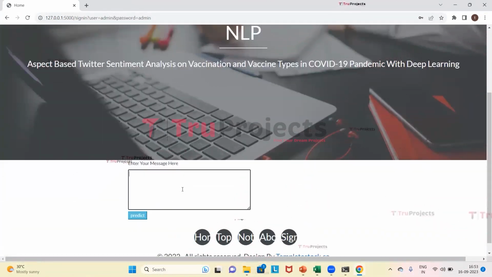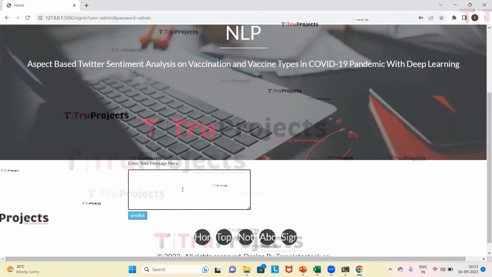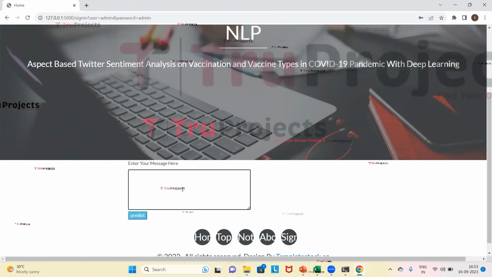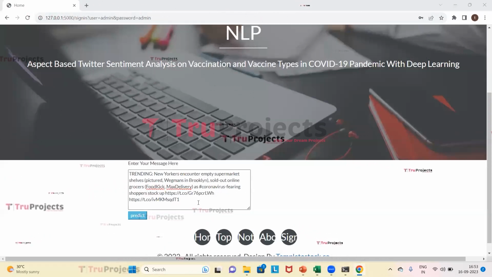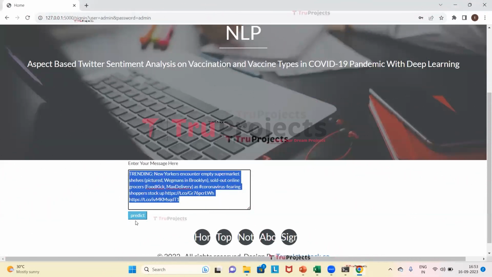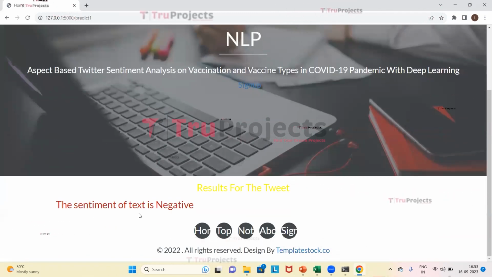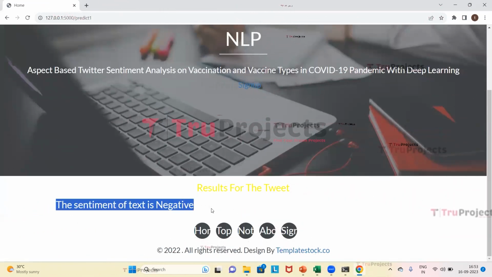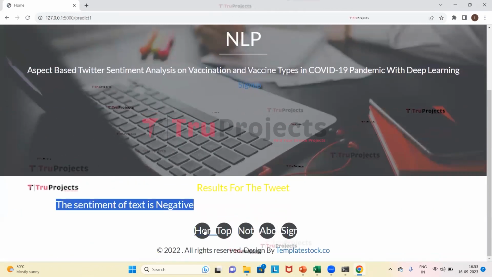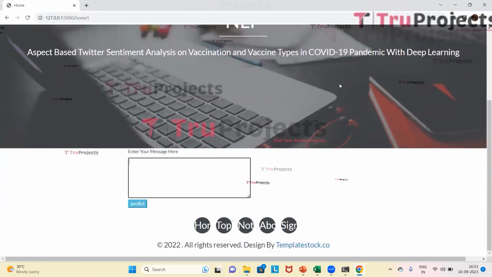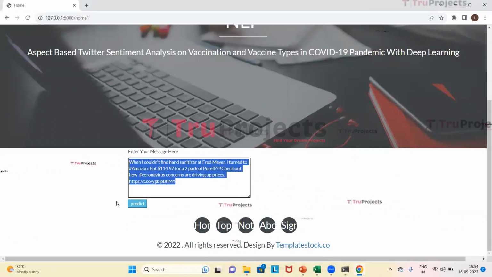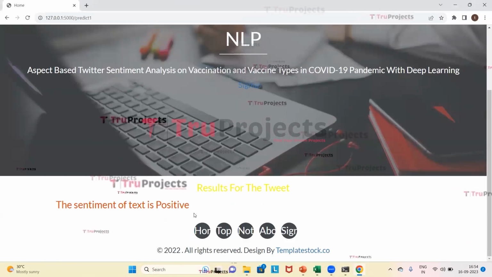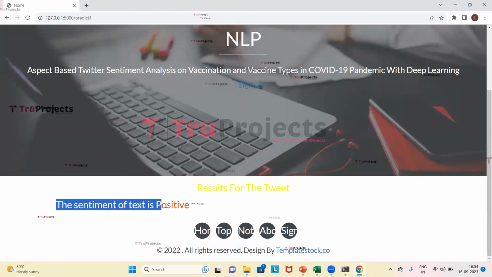So here we can see the input text box, where we need to give the message. For that we will have the predictions whether the text is positive, neutral or negative. So here we will give the tweet. I entered the message here, now we will click on predict. So it is predicted that the sentiment of the text is negative. Now we will give another text. I gave the text here, now we will click on predict. So it is predicted that the sentiment of the text is positive.